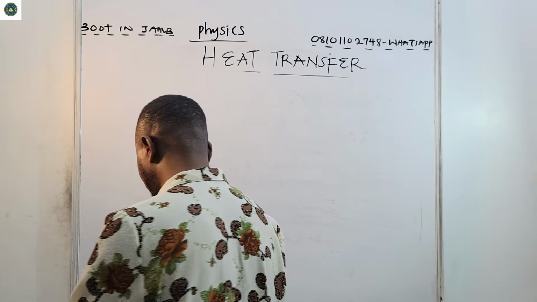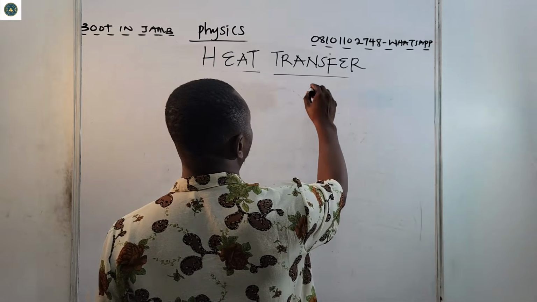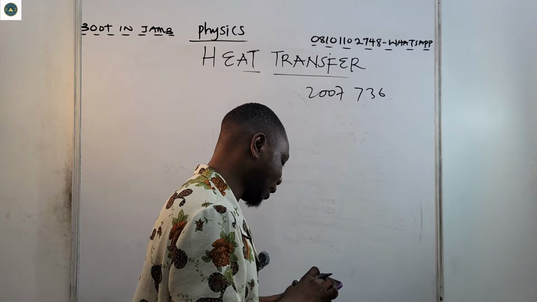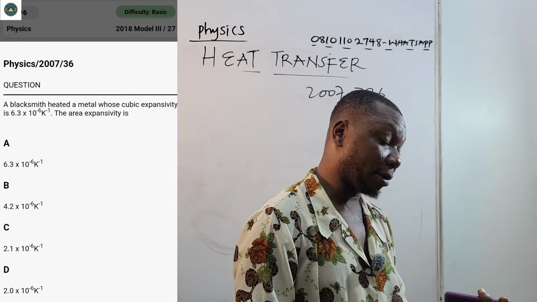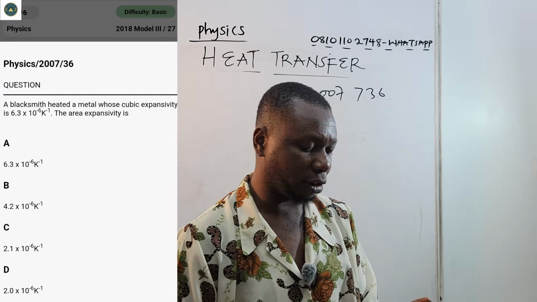All right. So let's see this problem. This is JAMB 2007, question 36. You say a blacksmith. Remember blacksmiths. These are persons that are engaged in forging, beating of metals.